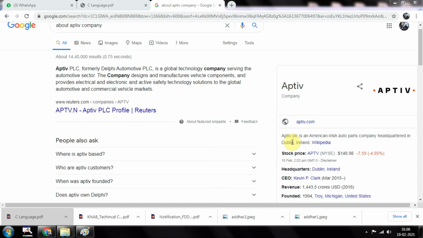So today we are going to discuss what kind of questions will generally be asked for Aptiv, that is a company, right? We know that it's an American-based company which is basically dealing with the creation of displays for automobiles and IoT-based technology. So it designs and manufactures vehicle components and provides electrical and electronic as well as active safety technology solutions to the global automotive and commercial vehicle markets.